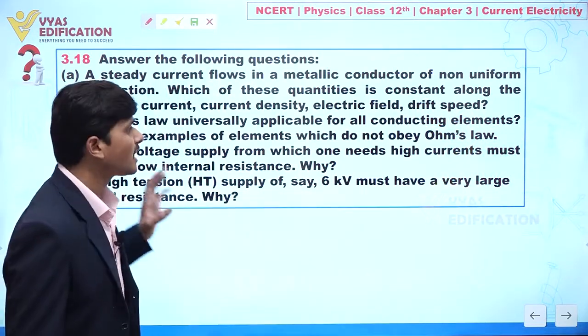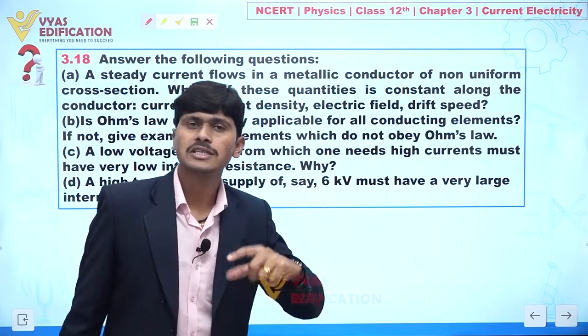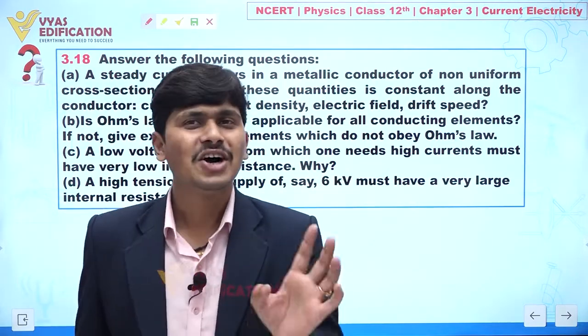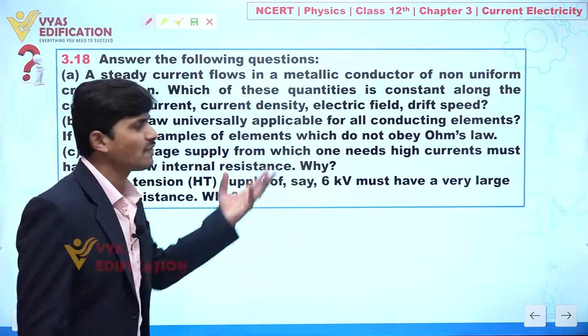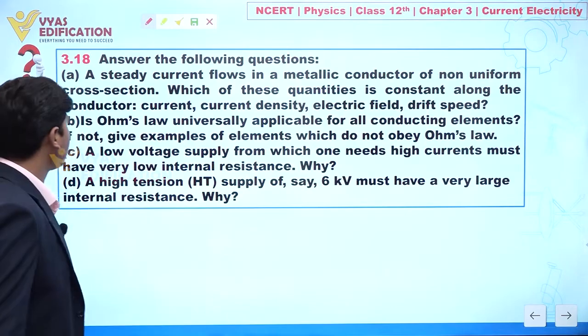All these are electronic devices, or semiconductors, that do not follow Ohm's law. So this is one of the limitations of Ohm's law. This is all about part number B.